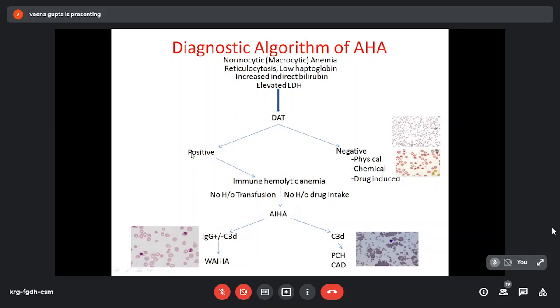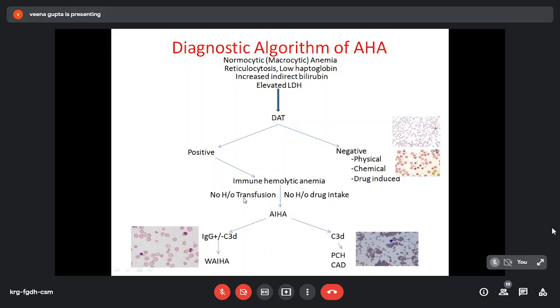If Coombs test is positive, we think of immune hemolytic anemia. If it is negative, we think of other causes like physical, chemical, or drug-induced. In physical trauma, we see numerous fragmented RBCs. In chemical, depending upon the damage, we can see Heinz bodies, bite cells, we can see hemighost cells.